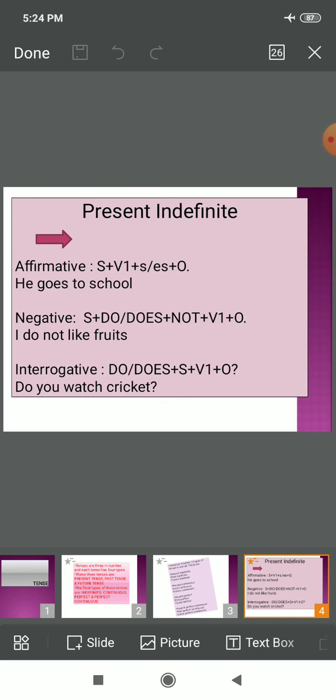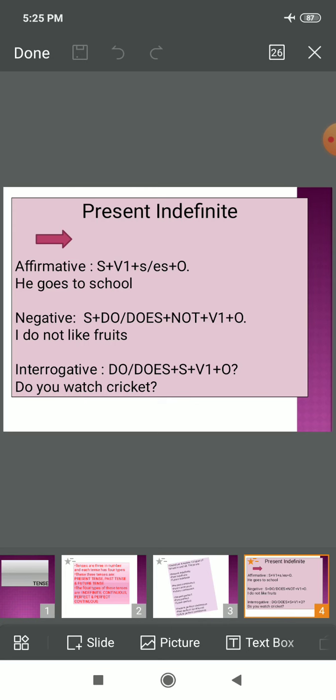So you are advised to write more examples similar to this one. For example, I have quoted the sentence, he goes to school. You may also write an example that she goes to school, I go to school, they go to school, he goes to cinema, he goes to church, etc. Right? So, in the same tense, the second example is of a negative sentence.